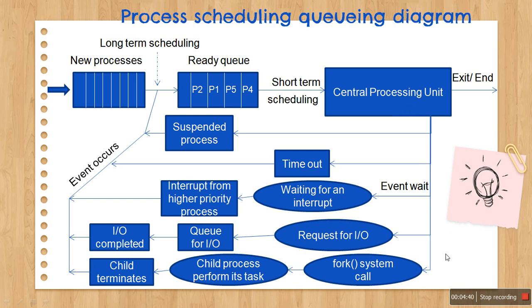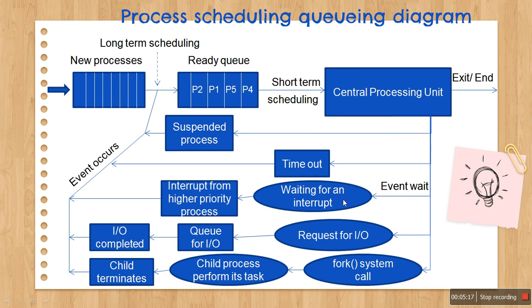Otherwise, there are a number of events that can occur during the processing of a given process. It could be suspended, or a timeout could occur because of different algorithms. One of them is round robin scheduling, where a process gets the CPU only for a particular time quantum. So when the timeout occurs, it goes back to the ready queue and waits for its turn to get the CPU. Or for a particular reason, if it is suspended, then again it goes back to the ready queue and waits for its turn to get the CPU.